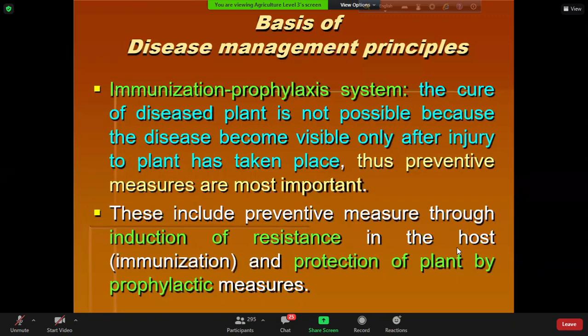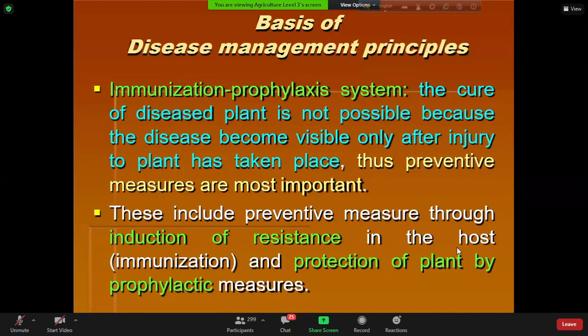And let's say we have used the seed of a resistant variety, but still there is a chance of disease in the field, because the resistant plant is not resistant all the time, all over the area. The resistant plant that is resistant today will be susceptible after 2 years, for example. The resistant plant that is resistant in Bangladesh may be susceptible in India. Okay, so in this case, the resistant plant might also be diseased, and we have to take some measures. We call it protection measures by prophylactic approaches.